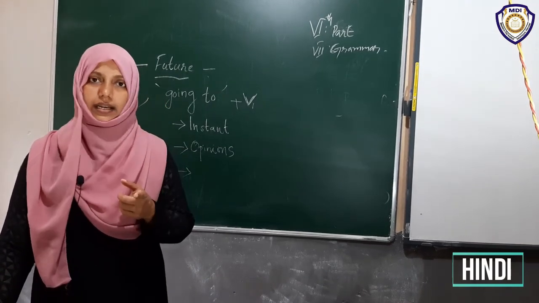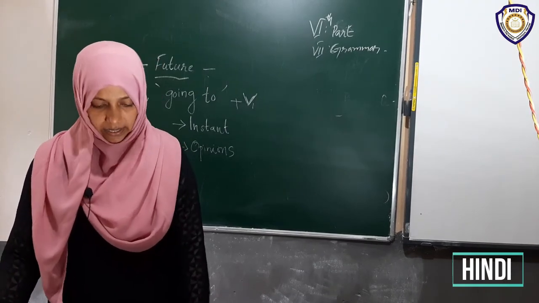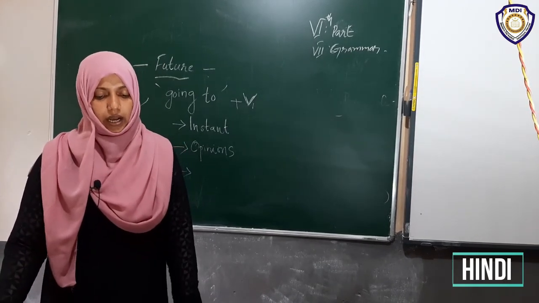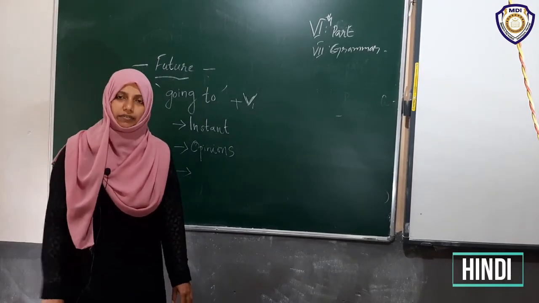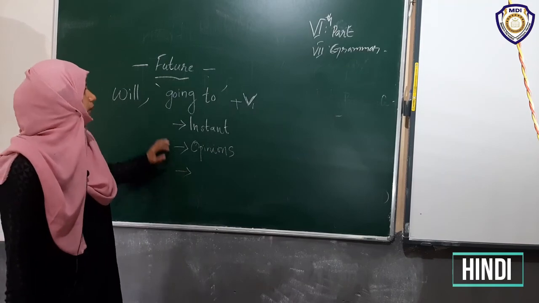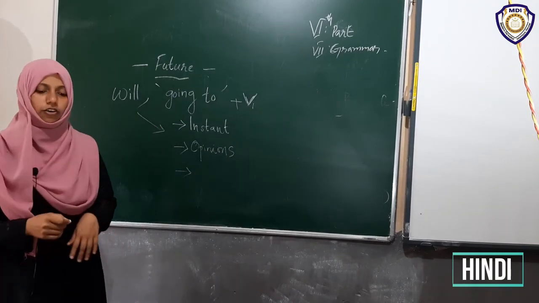Understood. It's our opinion, right? I think I will go home, it's getting dark. Then Abdul: in my opinion, this scheme will not work. Understood? When we want to share our opinion, we are using will.